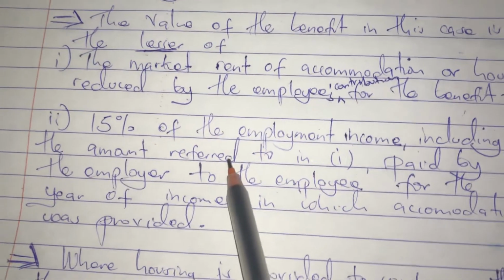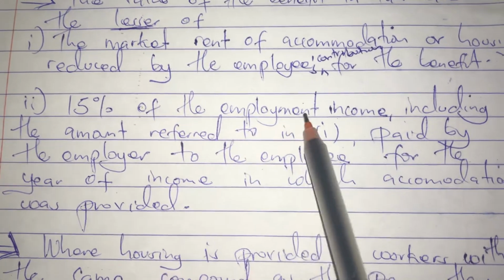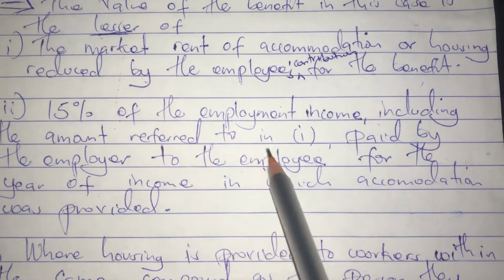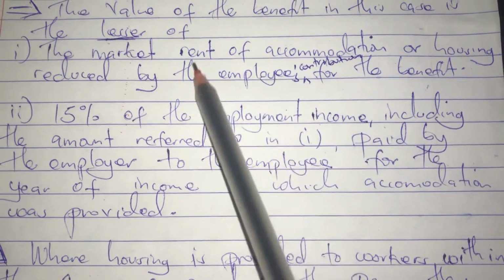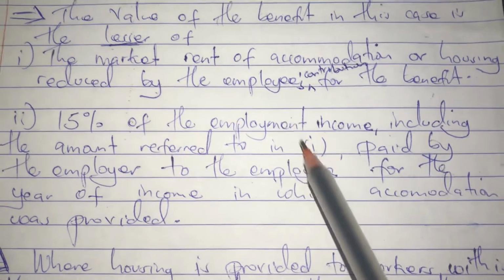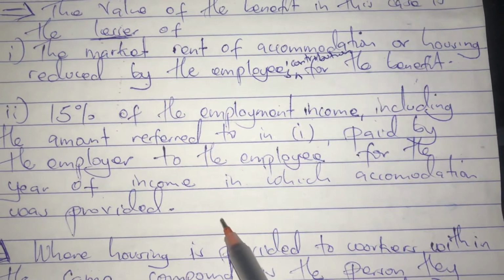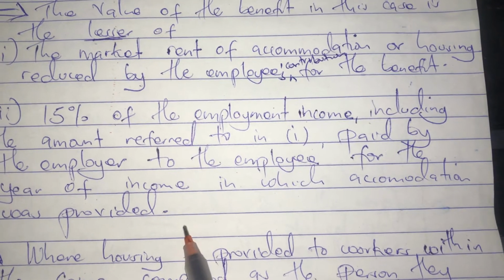That is part A. Then the second part, we get 15% of the employment income, including the amount paid by the employer to the employee for the year of income in which accommodation was provided.